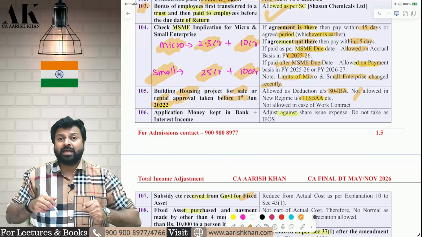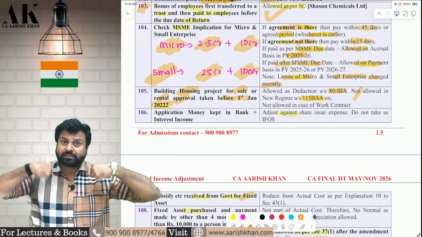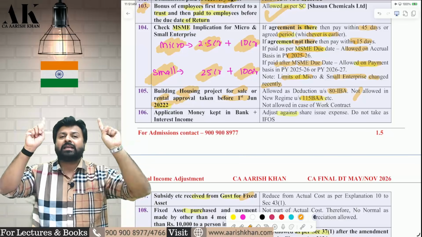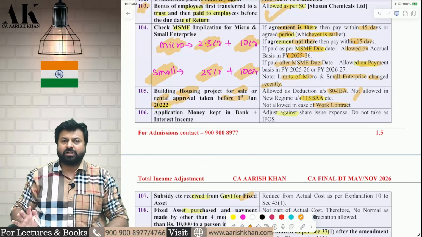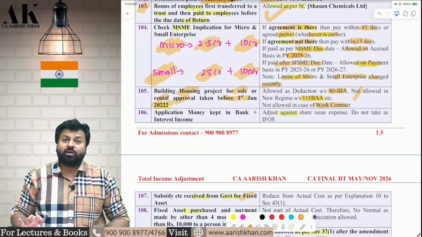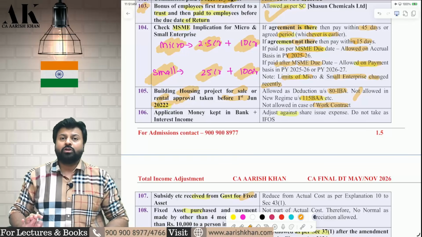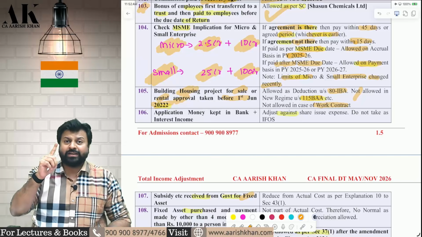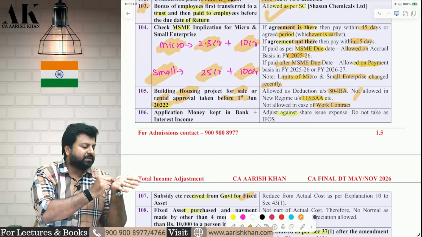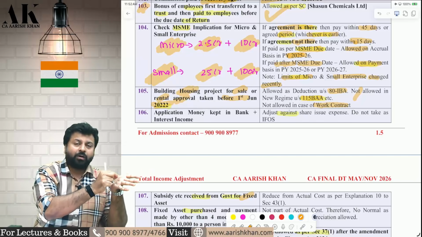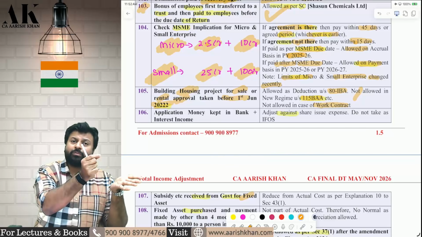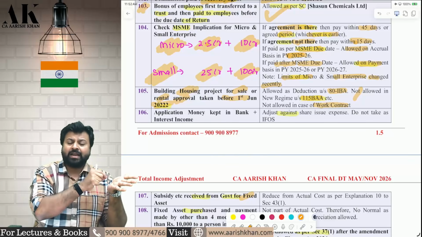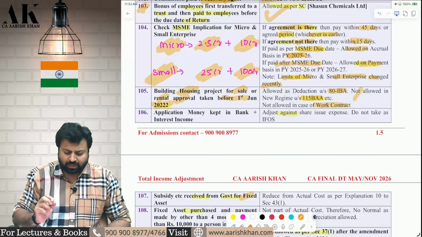In this also, in 80-IBA, the deduction will be allowed if you yourself build. If you yourself build and sell, then it is allowed. If you give this on a work contract to somebody, then it is not allowed as a deduction. I hope it is clear to all of you. You cannot give this as a work contract to someone. You have to build this particular project yourself, then only it will be allowed. So in the question they will write, the assessee has earned 30 lakh rupees from building the project. Secondly, they will write the assessee has earned 10 lakh rupees from work contract. So the 30 lakh rupees from the building project will be allowed as deduction. The 10 lakh rupees from work contract will not be allowed as deduction. I hope it is clear to all of you.